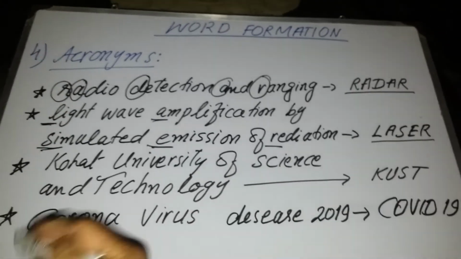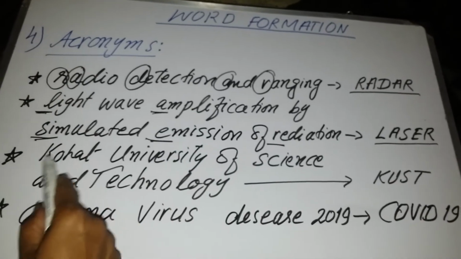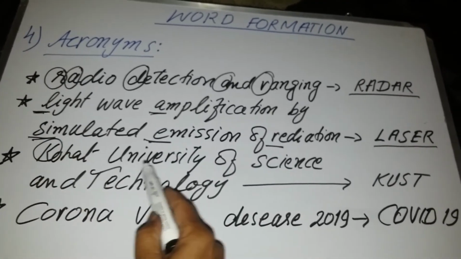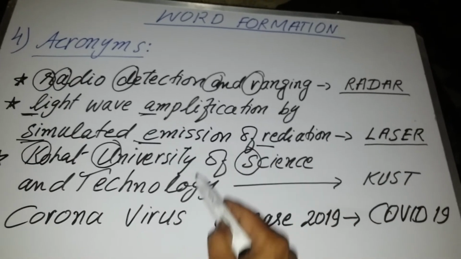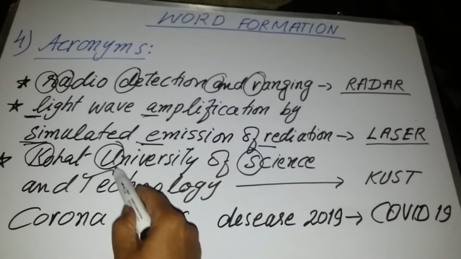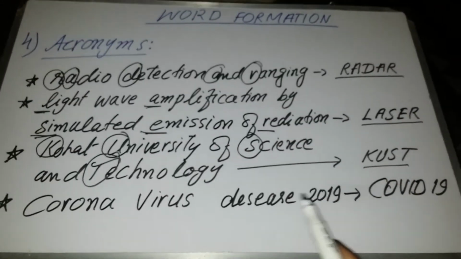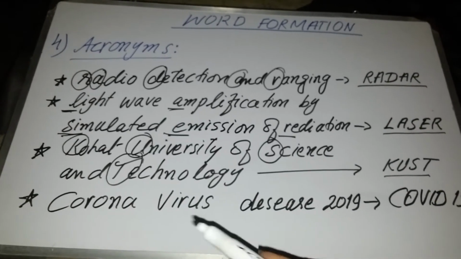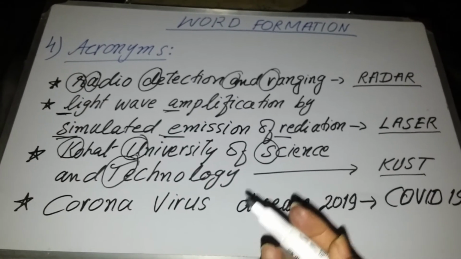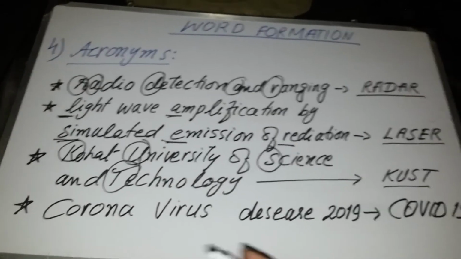Now look at this next example, Kohat University of Science and Technology. We have taken K from Kohat, we have taken U from university, we have taken S from science, and we have taken T from technology, and the word is created, KUST. It is written in capital letters, and it is also spoken as a word, not K-U-S-T. No, we will speak it like KUST.